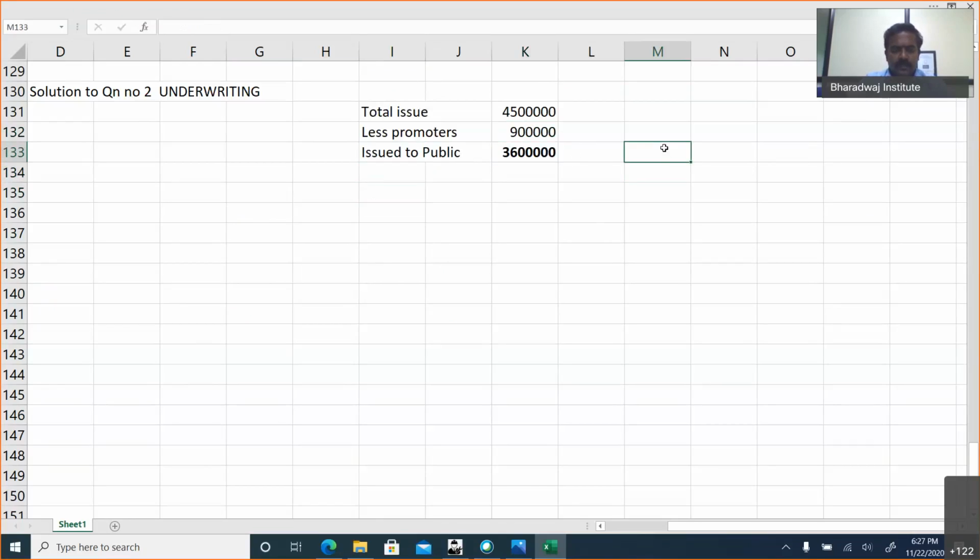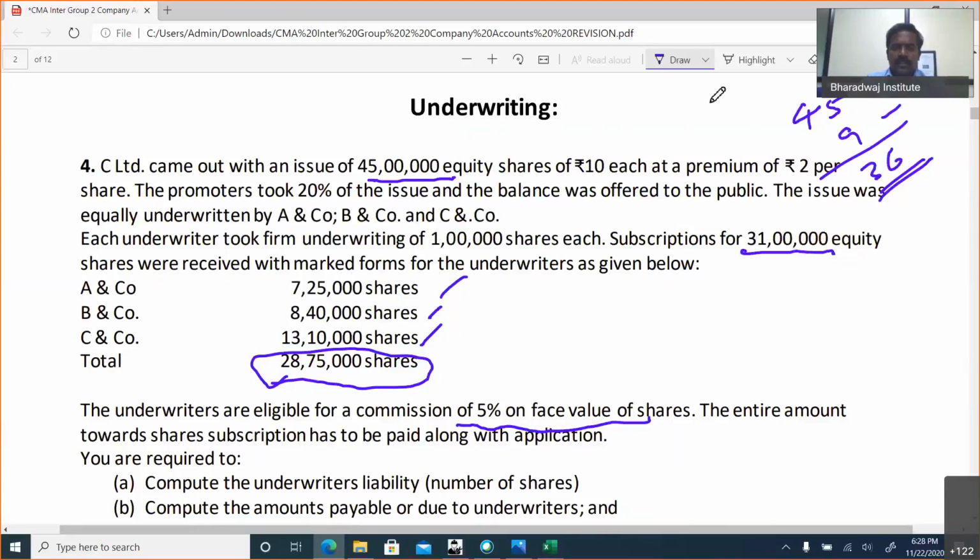Who are the underwriters? Let us keep it as A, B, C. Now, what is the total amount received? Total applications received, 31 lakh applications.